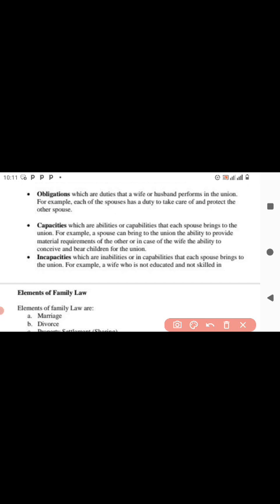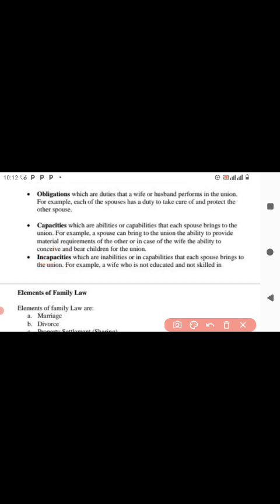So you should understand, if you get married to somebody who is not educated, you must understand that okay, this is what they bring to the table. They will not be able to do certain things. For example, they can't help you type on the computer, they can't help you with some assignments like that. You must understand that okay, since we are in this legal union, I understand that my spouse cannot do this. There are also some spouses that cannot say the truth. So if you know that that is their incapacity, you must live with it, deal with it, understand that this is what I'll be dealing with.